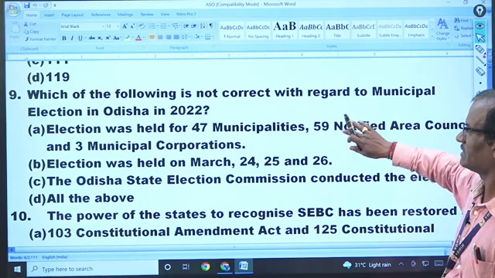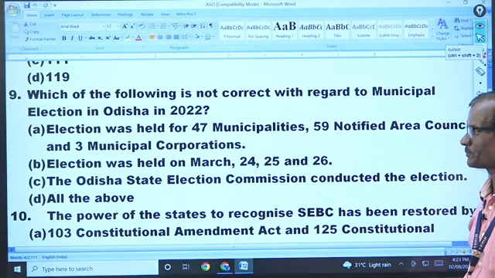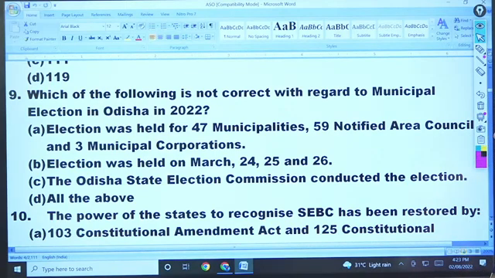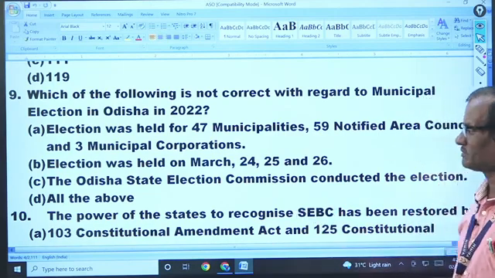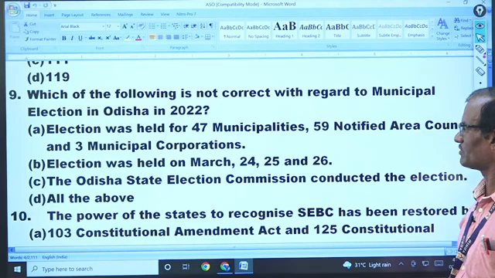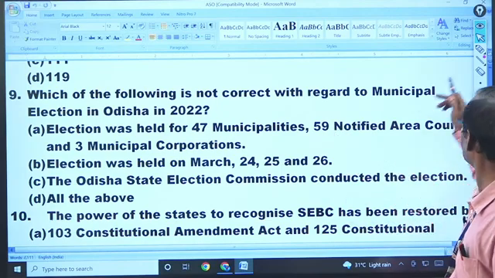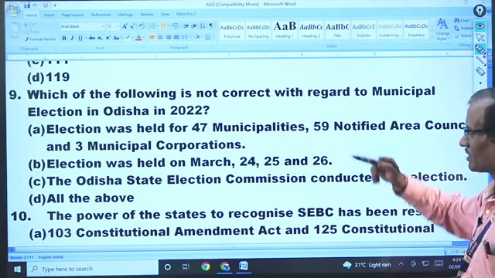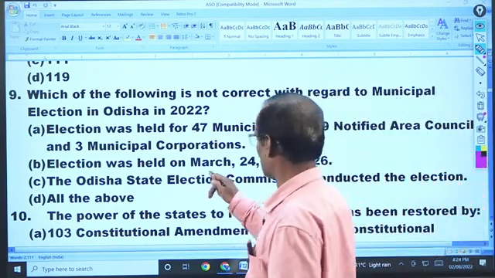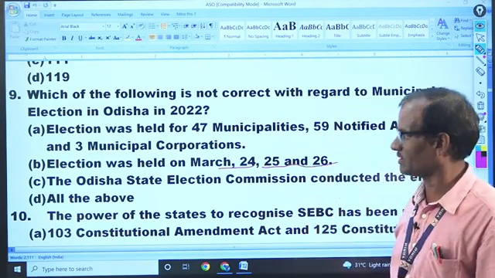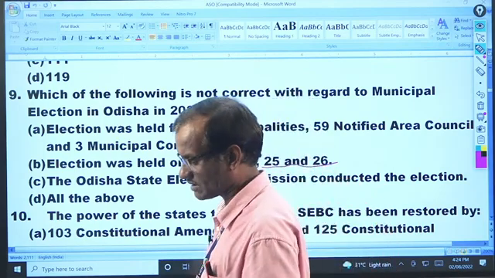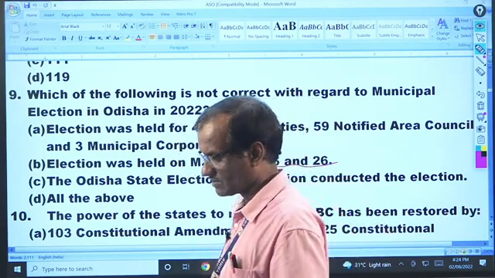Take note of it. Okay, now look at question number 9. Which of the following is not correct with regard to the municipal election in Odisha in 2022? Elections were held for 47 municipalities, 59 NACs, and 3 municipal corporations. And the election was held on March 24, 25, 26. Which of the following do you think is the answer? Can anyone answer?